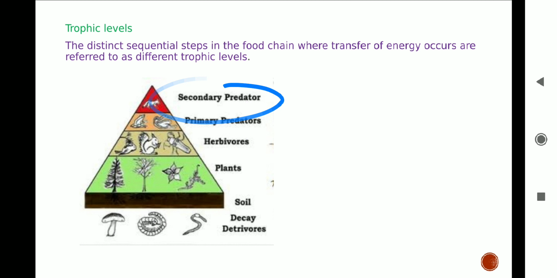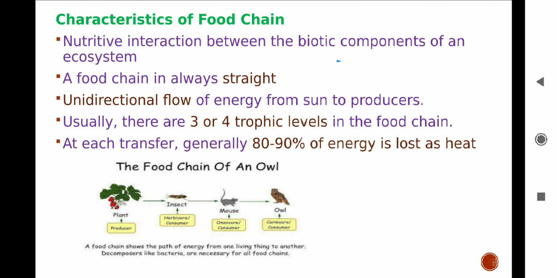Food chain is always straight, it is always unidirectional, it always flows from sun to producer as sun is the ultimate source of energy. Always remember that 80 to 90% of energy is lost as heat in the transfer of food in the food chain. There are only 3 to 4 trophic levels in the food chain. Food chain helps us in knowing the various interactions among the different organisms.